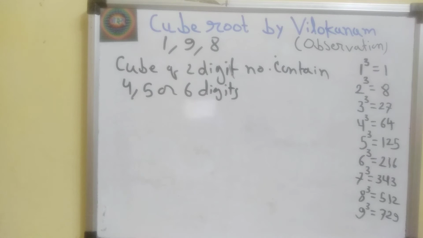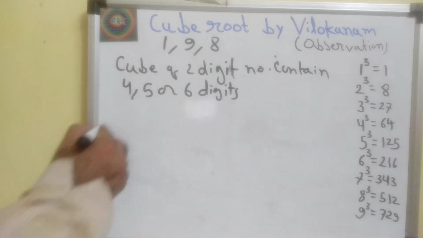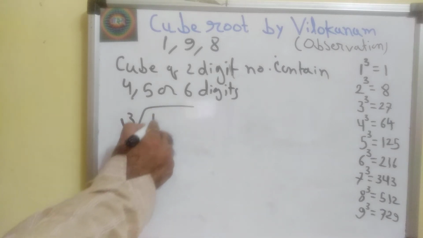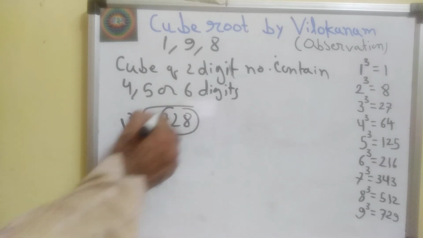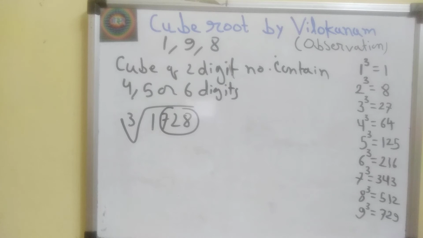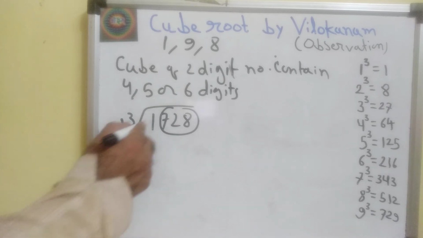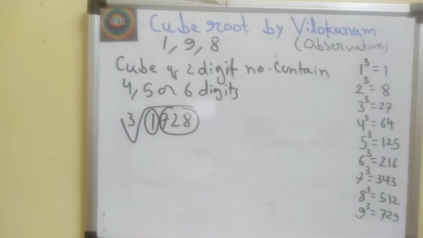Now I present magical Vedic method of finding cube root. If we want to find cube root of say 1728, then we divide 1728 in two groups in such a way that we move from right to left and form a group of 3 from right, like this. So leftmost group may contain 1 digit or 2 digit or 3 digits. Here left group is of 1 digit.